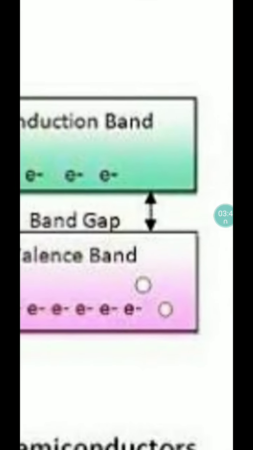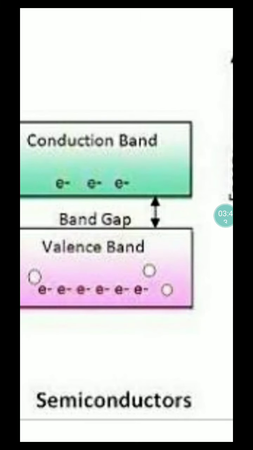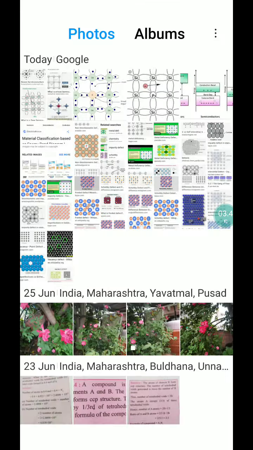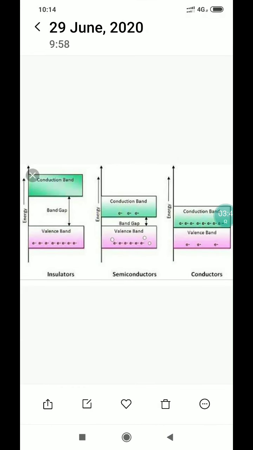Another important concept of this theory is the band gap. Now, what is meant by the conduction band? The conduction band is the highest energy band containing electrons. It is formed by the interaction of the outermost energy levels of closely spaced atoms in a solid. Conduction bands may be partially occupied or vacant. Electrons in the conduction band are mobile and delocalized over the entire solid. They are called the conduction band.